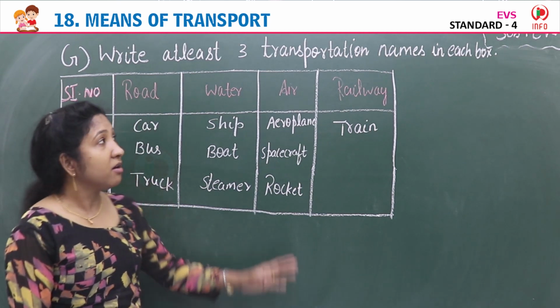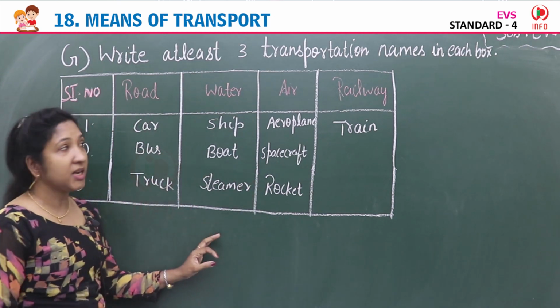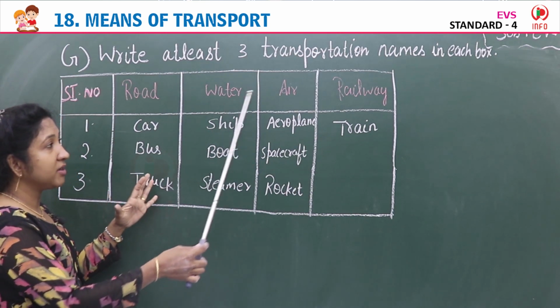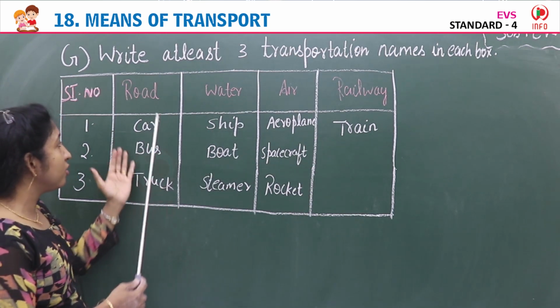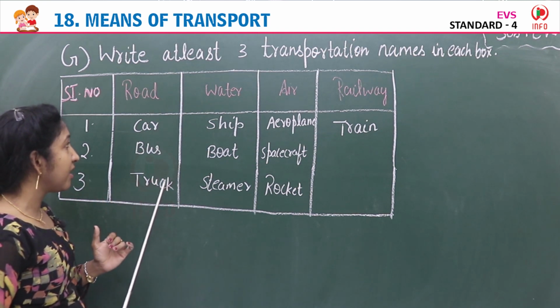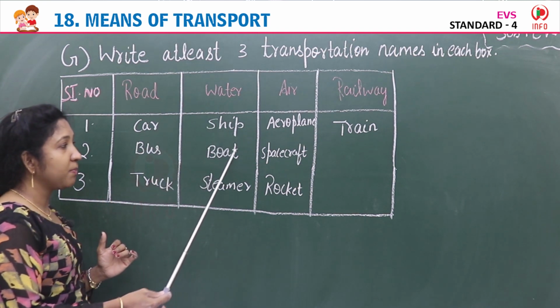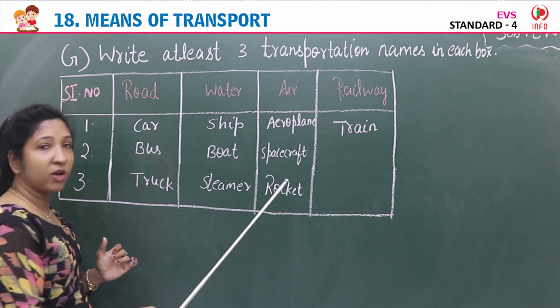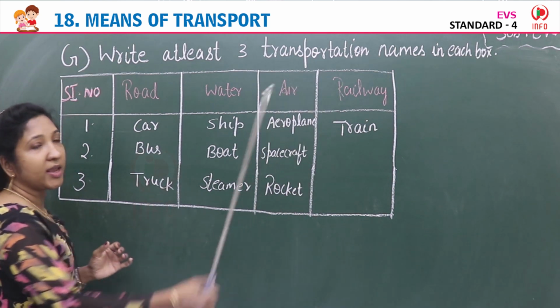So you have to write three transportation names in each box, under road, water, air and railway. Under road you can write car, bus, truck. Water transport: ship, boat, steamer. Air: aeroplane, spacecraft, rocket. Railway: train. Okay.